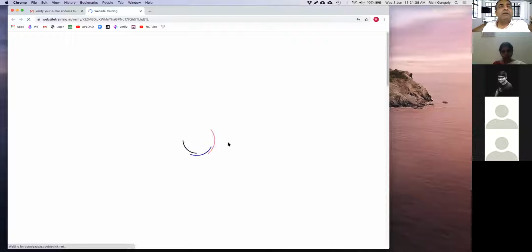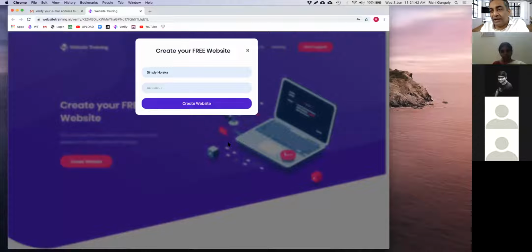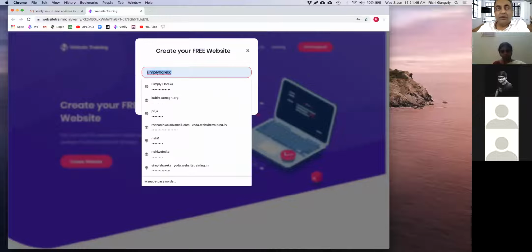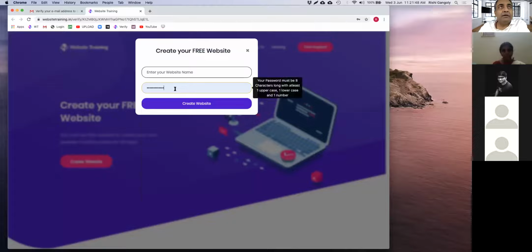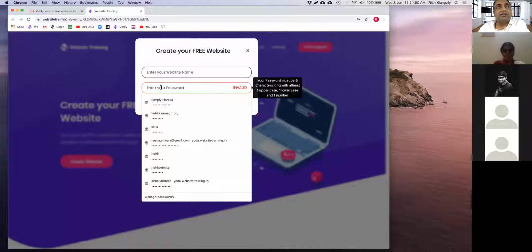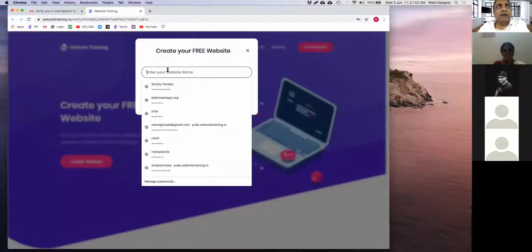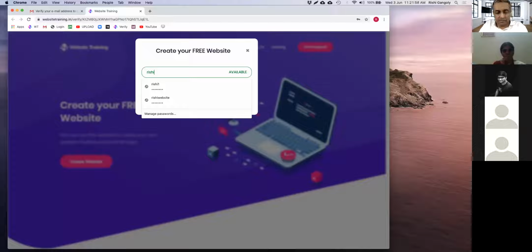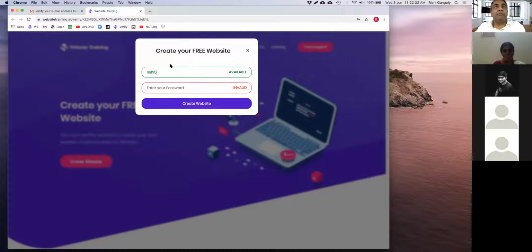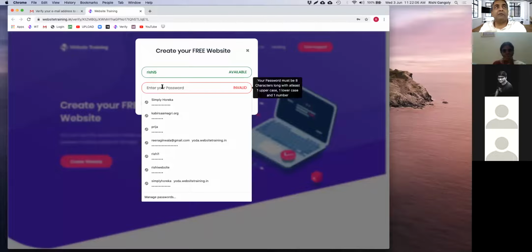Now it will take me back to website training, and it'll automatically ask me to enter the name of the website username and the password. So I'll just remove what was already stored in there and enter my website name. I'll just call it Rishi 5. Maybe I've got some other Rishis there. So we'll say Rishi 5 and password.